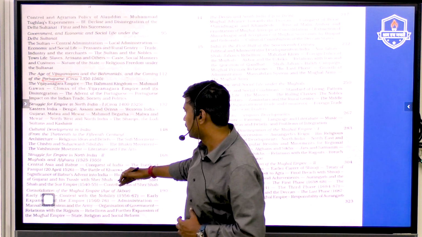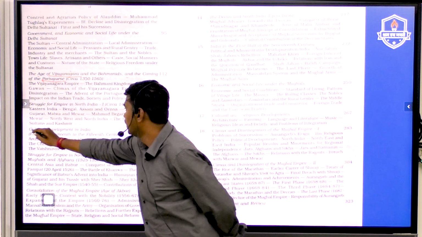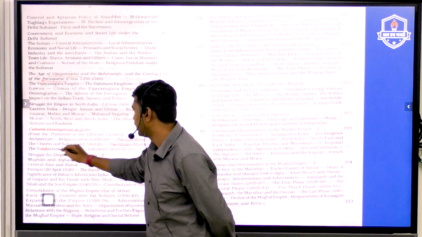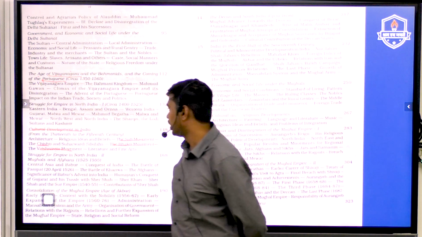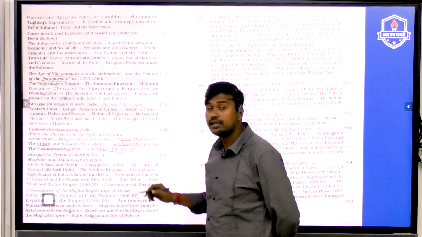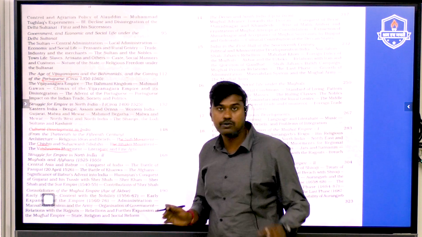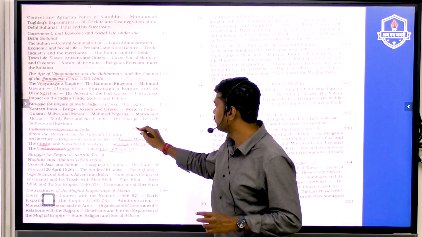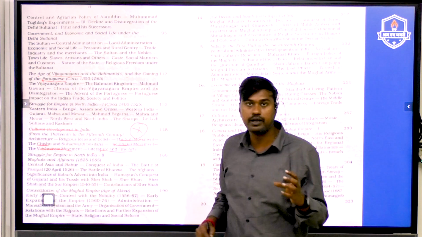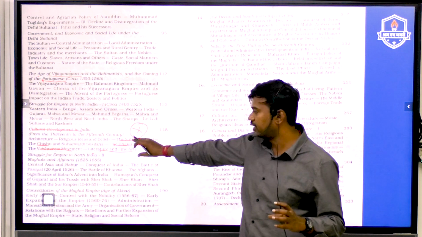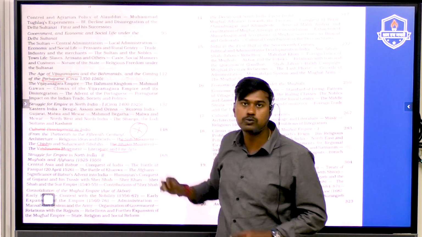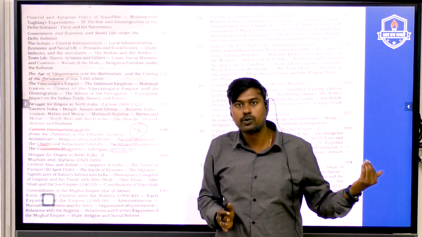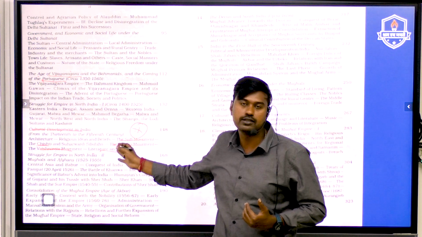And going into the remaining part of the syllabus, you need to focus on the cultural development in India. Here the movements such as Bhakti movement, Sufi movement, Chishti movement, and then Vaishnavite movement, as well as the list of fine arts and literature which has been contributed by these kingdoms. This is going to be very, very important for your prelims as well as mains examination. So kindly give maximum attention and do proper notes making when it comes to socio-religious reform movement. And UPSC has asked questions related to socio-religious reform movement in the interview also.